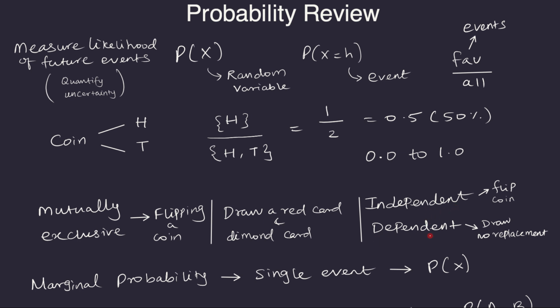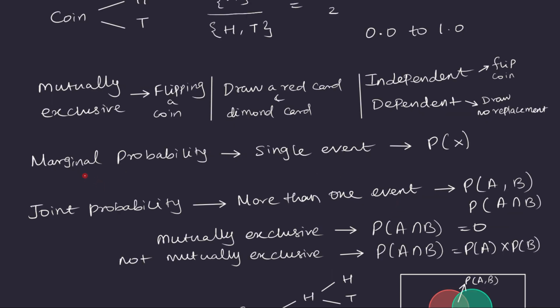But dependent events are events that will affect each other. For example, when you are drawing a card from a deck without replacement, then the first time you draw a card, you are drawing one card out of 52. But if you are drawing the second time, then you only have 51 cards. So the previous event has affected our current event. So these type of events are called dependent events.